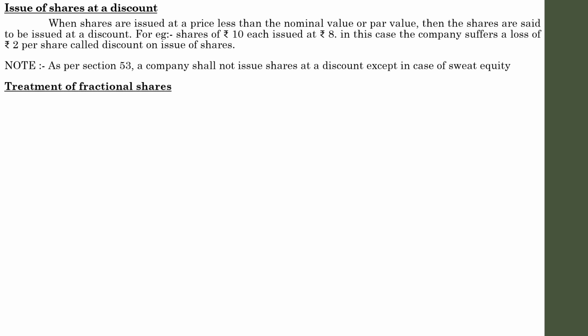Treatment of fractional shares. It is another important thing that has to be considered with regard to shares, because until now we have learned the concept that the company raises capital by issuing such and such type of shares and such number of shares. For example, in the last session we learned about a case in which 25,000 shares were issued at premium.